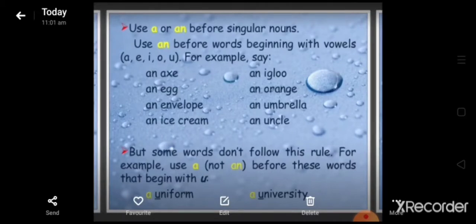But some words don't follow this rule. For example, use a, not an, before these words that begin with U. Suppose a uniform, a university. So here you can see the U is written over here, but its sound is not a vowel sound, but a consonant sound. So we will write over here a uniform, a university. So this is a consonant sound here, so we are not going to use an. So we are going to use a before U.